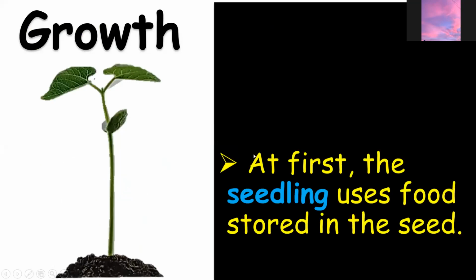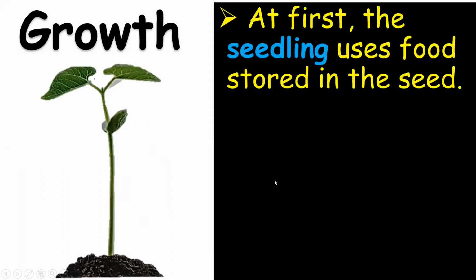Now, what is growth? This one is considered also a seedling, all right? So here, at first, the seedling uses food in the seed. Yes, at first, because the baby plant cannot process its own food, because they don't have leaves yet.